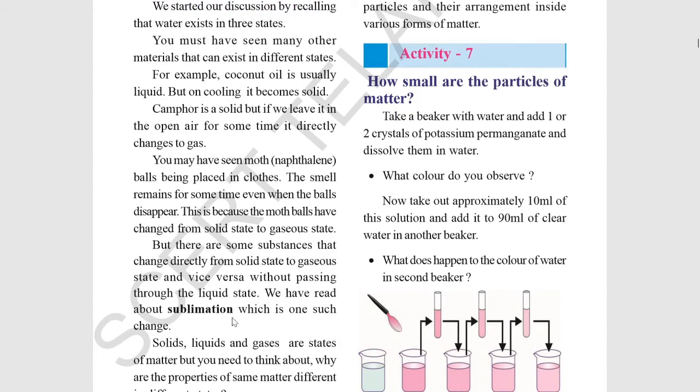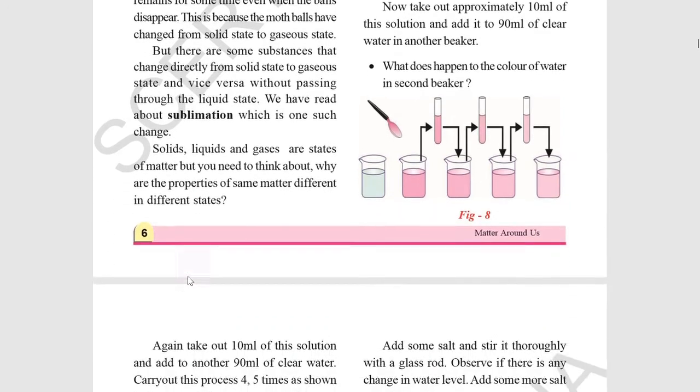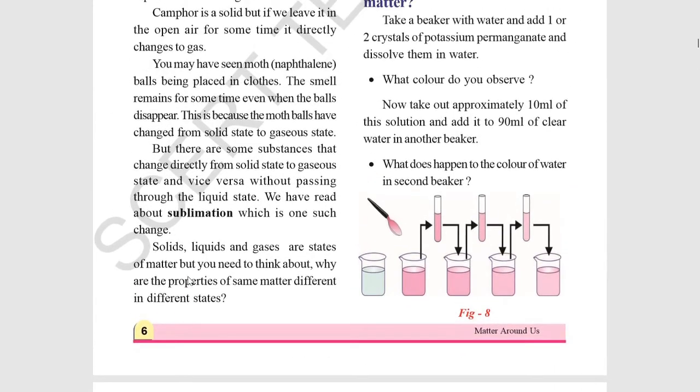So one more state change we have to see: sublimation. I will tell you in the question and answer part. From solid directly to gas, they do not go through the liquid condition. We have seen the examples of ice to water, water to gas. But here it won't take the liquid formation; it goes from the solid directly into the gas. So the change which takes place between these two is sublimation. Okay, we call it sublimation, not the liquid state.